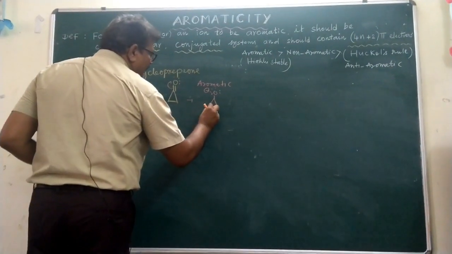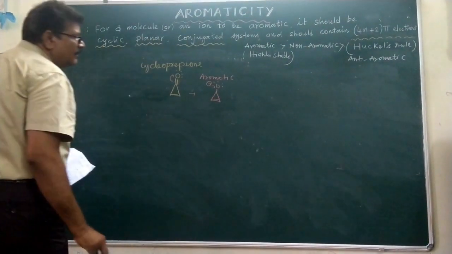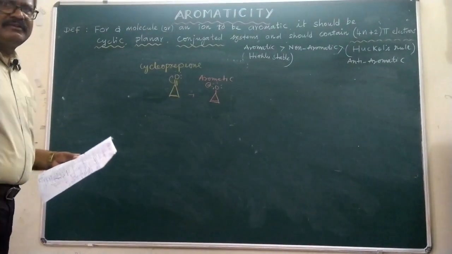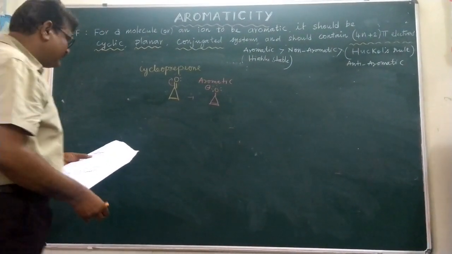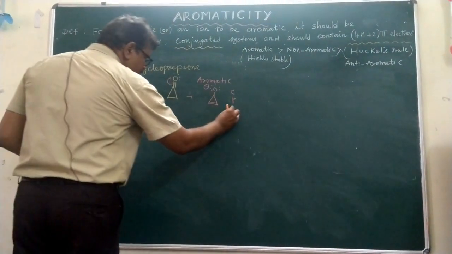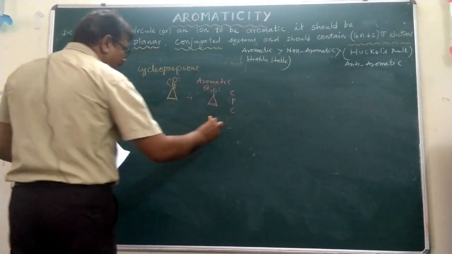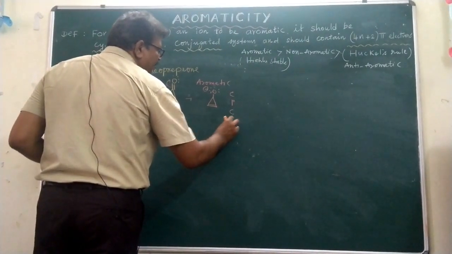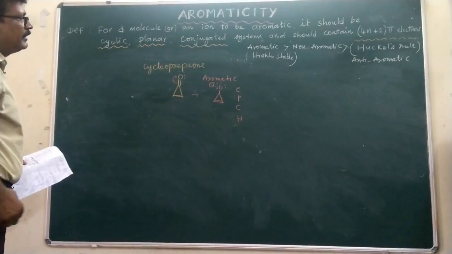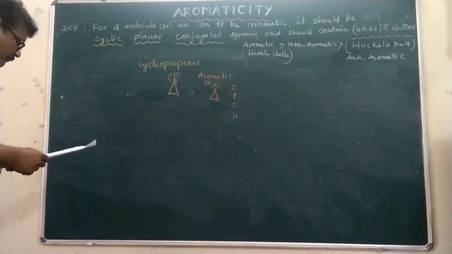So here the double bond remains constant. This is out of the ring, and the delocalization is not participated in. Hence it is a cyclic structure, planarity is there, the conjugated system is also there, and Huckel rule is also satisfied. All four properties are satisfied. That's why it is an aromatic compound.